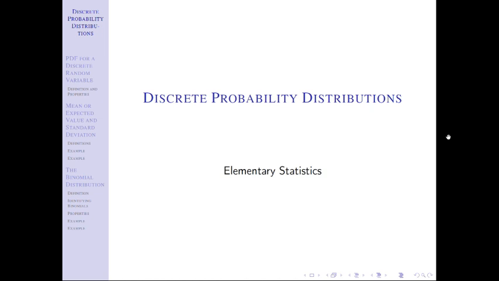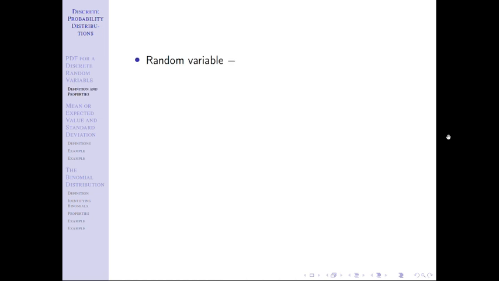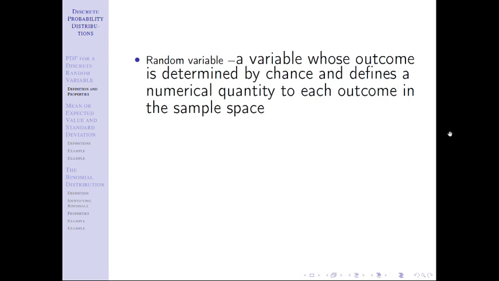We're going to start off with defining a random variable. It's going to be a term that you hear a lot of. Its formal definition is simply a variable whose outcome is determined by chance. Anything that is a variable whose outcome is determined by chance.